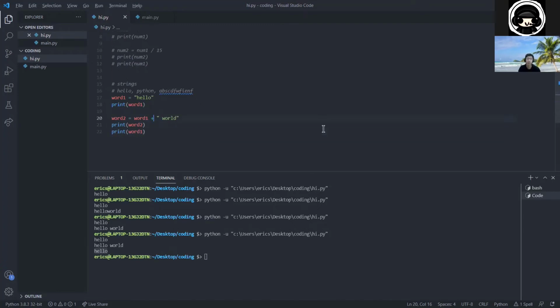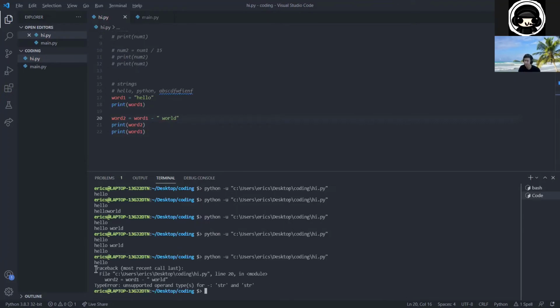Now, note this only works one way. Like if you try to do subtraction, it doesn't work. The computer has no idea what you're doing because you can't subtract a string from another string. And you can't do multiplication or division either. So you can only do addition with strings. Technically you can, but just for now you cannot. And so that's how you concatenate or join two strings together.